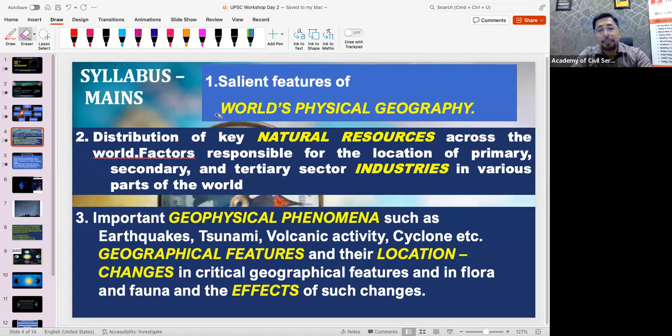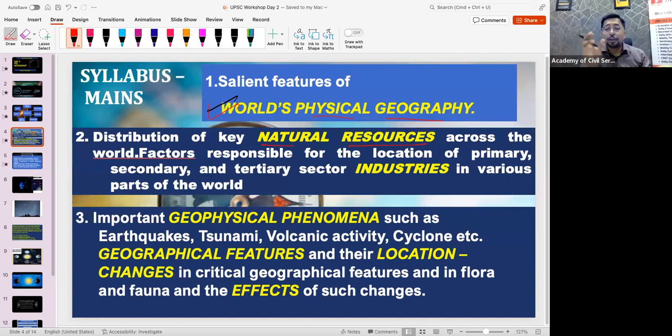See, in the mains, what we have to study first is the world physical geography. Whatever we have discussed just now, whatever we have discussed about the earth, about the physical structure of the earth, is going to come again in the mains. So see, there is no different syllabus for the mains. Next we have is natural resources.